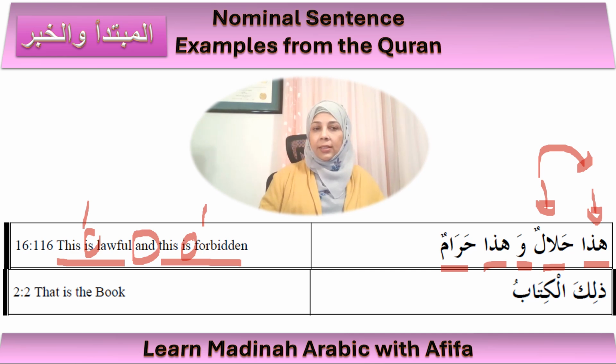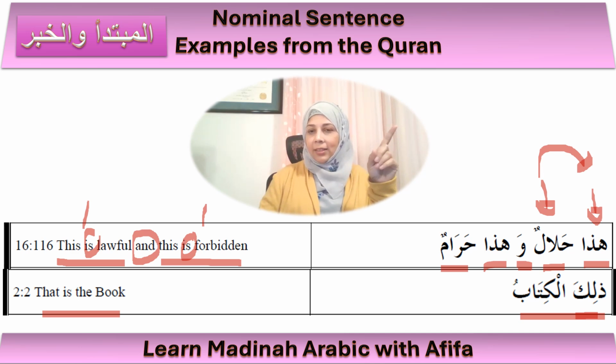Okay, so next sentence is very straightforward. Dhalikal kitabu. That is the book, right? Again, dhalika, which is that, right? And that is the mubtada, and the khabar is al-kitabu. Okay, so here is something different here, right?